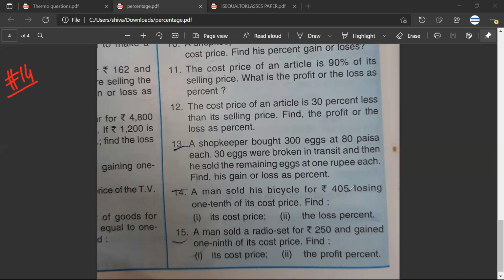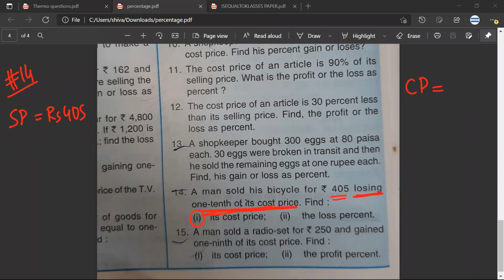A man sold his bicycle for rupees 405. So his selling price is 405. That we are sure of. Okay. Losing 1/10 of its cost price. And now we are not aware of its cost price. Have you understood what I'm saying? Yes. We are not aware of the cost price.